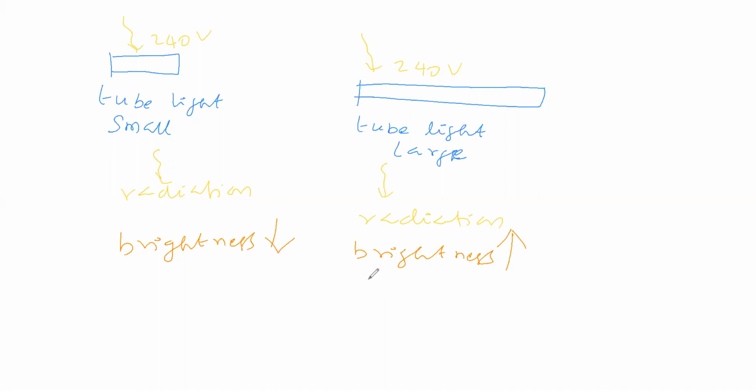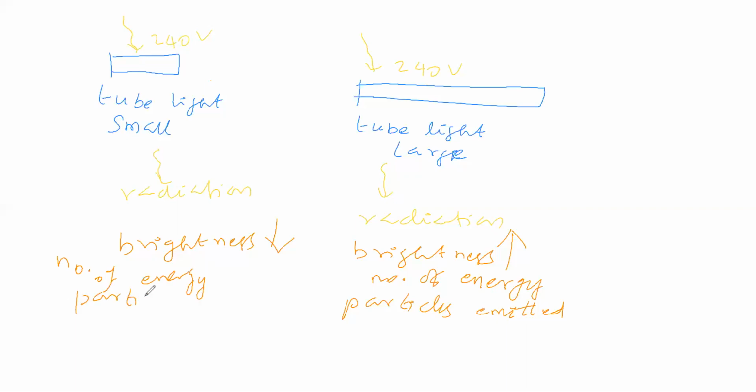So here we can say the number of energy particles emitted. We'll see the number of energy particles emitted in this case, and we'll see the number of energy particles emitted here. How will it be?